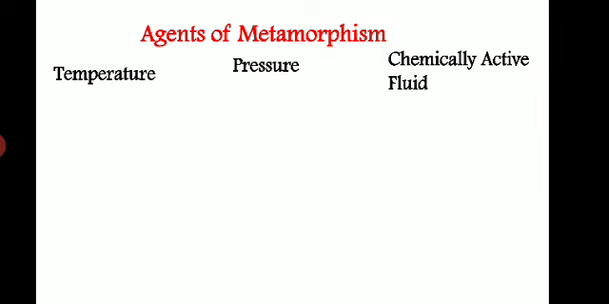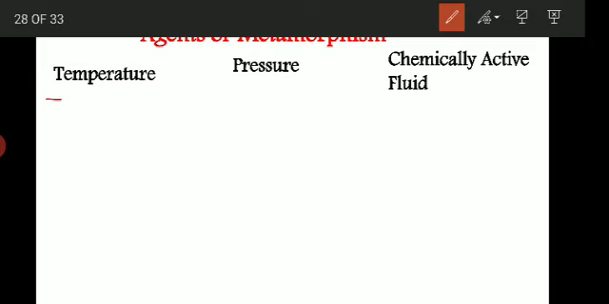These three factors set a change, physical or chemical, in the mineral assemblages which are present in the pre-existing rock. And these agents result in establishing a new equilibrium in the rock. We'll see one by one what the different agents are in detail. So first we will discuss the temperature.